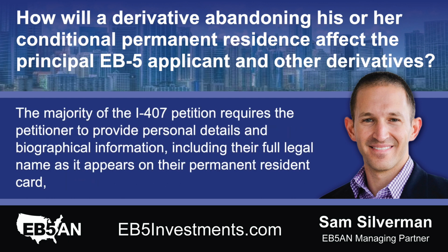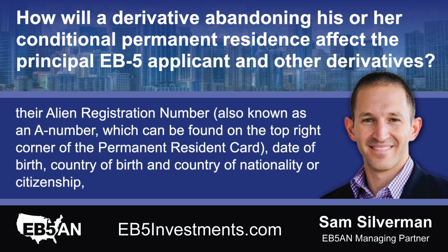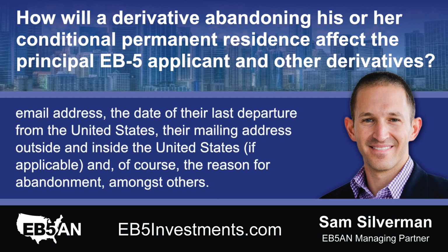The majority of the I-407 petition requires the petitioner to provide personal details and biographical information, including their full legal name as it appears on their permanent resident card, their alien registration number, also known as an A number, which can be found on the top right corner of the permanent resident card, date of birth, country of birth, and country of nationality or citizenship, email address, the date of their last departure from the United States, their mailing address outside and inside the United States, if applicable, and of course, the reason for abandonment, amongst others.